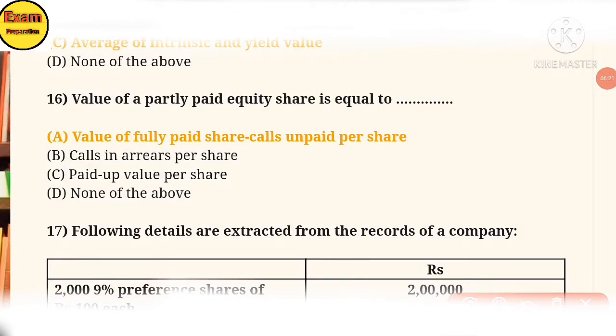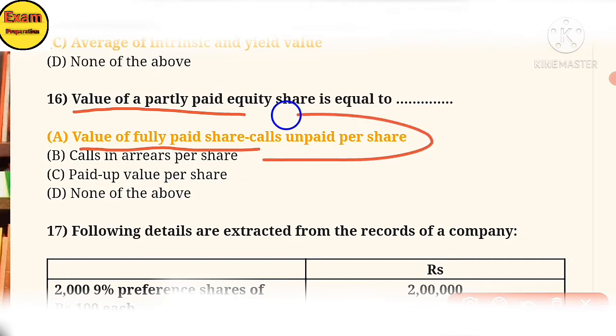Value of a partly paid equity share is equal to the value of a fully paid share less calls unpaid.